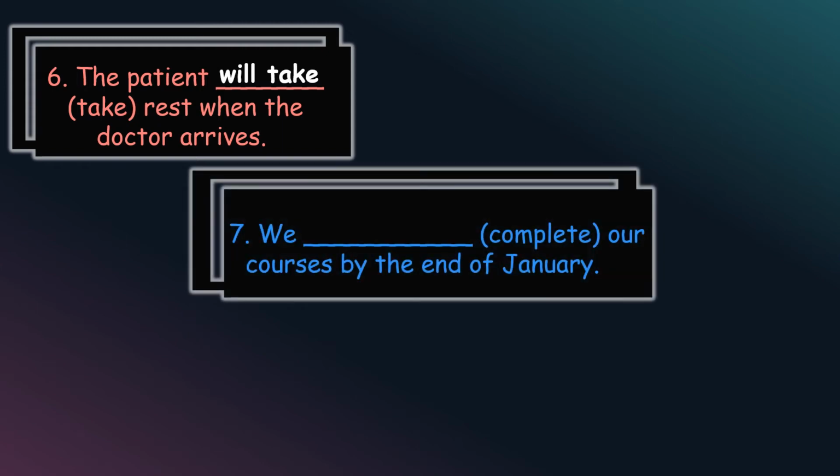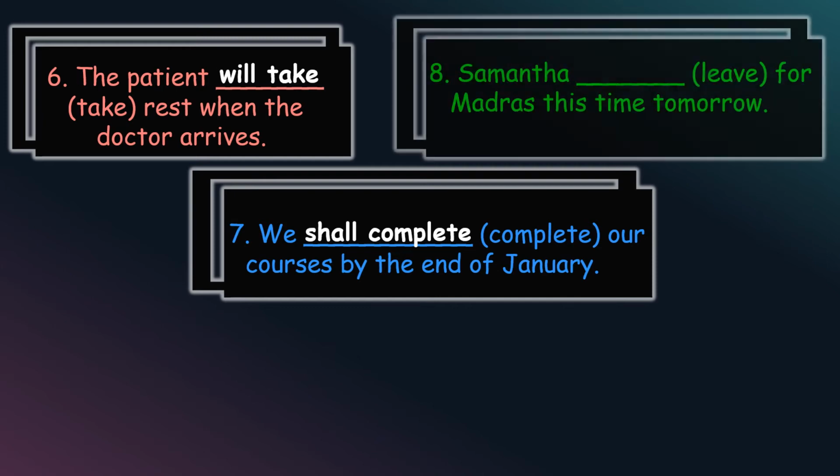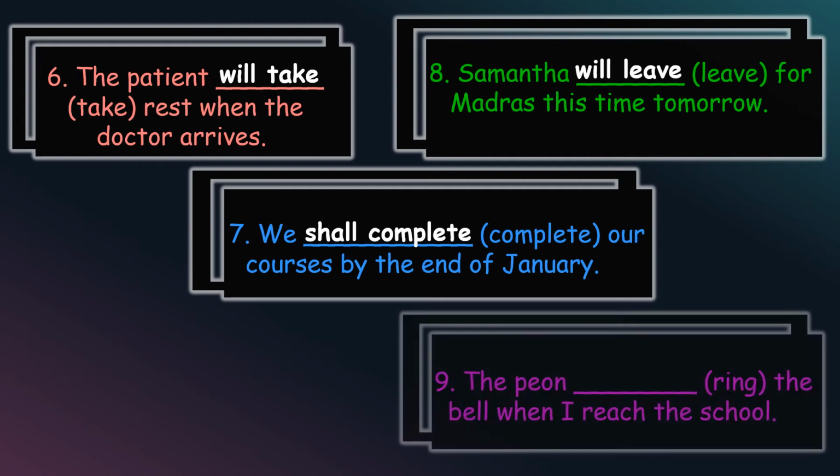We dash our courses by the end of January. The verb is complete. We shall complete our courses by the end of January. Remember, we is a first person pronoun, so it will take shall. Next we have Samantha dash for Madras this time tomorrow. The verb is leave. Samantha will leave for Madras this time tomorrow.